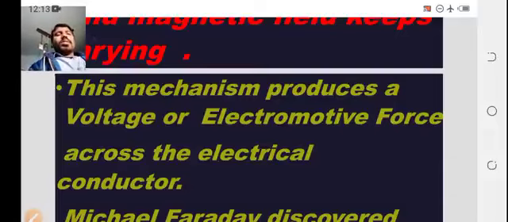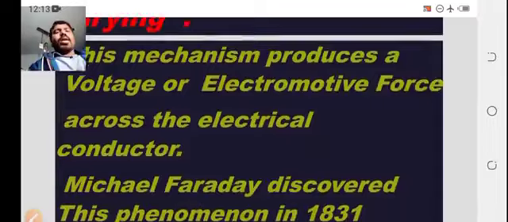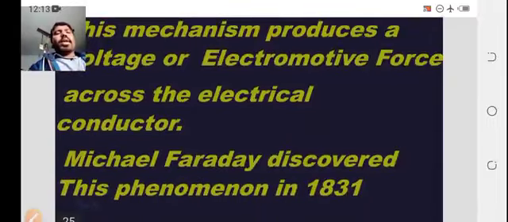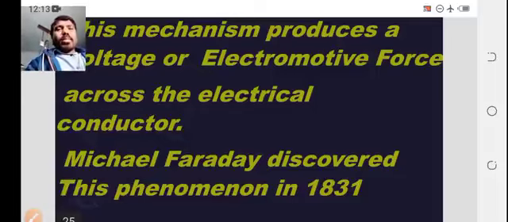This was discovered by Faraday in 1831, and that is the reason he introduced Faraday's laws. So what is electromagnetic induction? Because of the magnetic field and the electric circuit, electromotive force or voltage is produced.